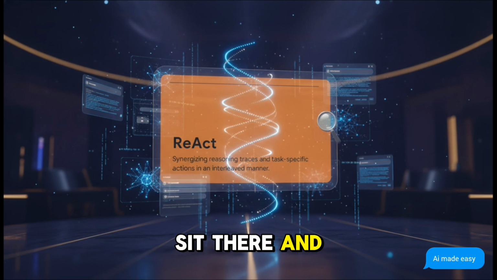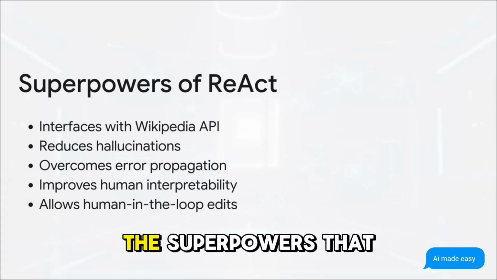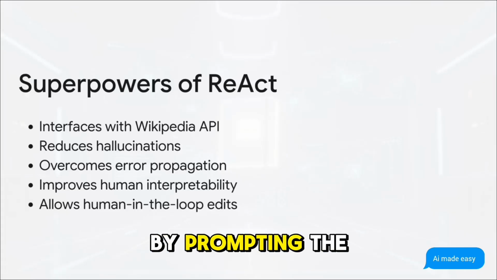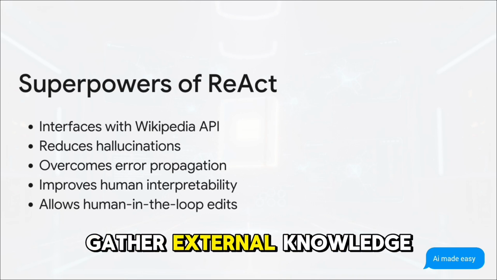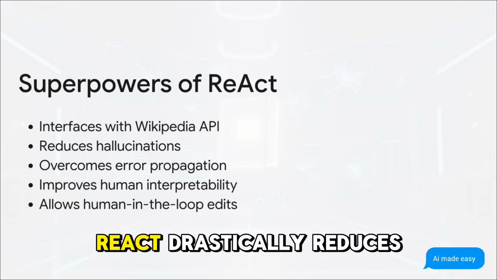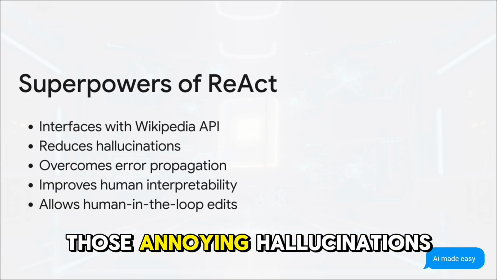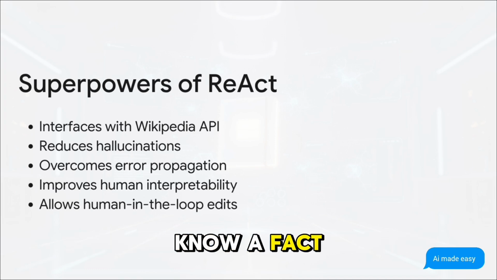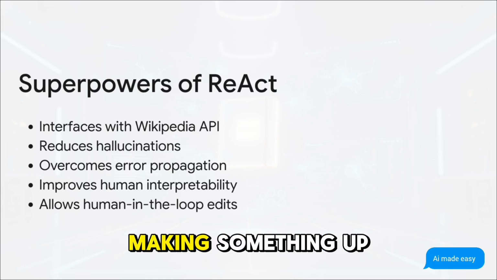It doesn't just sit there and think, it thinks, does something in the real world, observes the result of that action, and then thinks again. The superpowers that REACT unlocks are just highly practical. By prompting the agent to actually gather external knowledge, like, say, interfacing directly with a Wikipedia API, REACT drastically reduces those annoying hallucinations you see in standalone chain of thought. If it doesn't know a fact, it goes and searches for it, rather than just making something up.